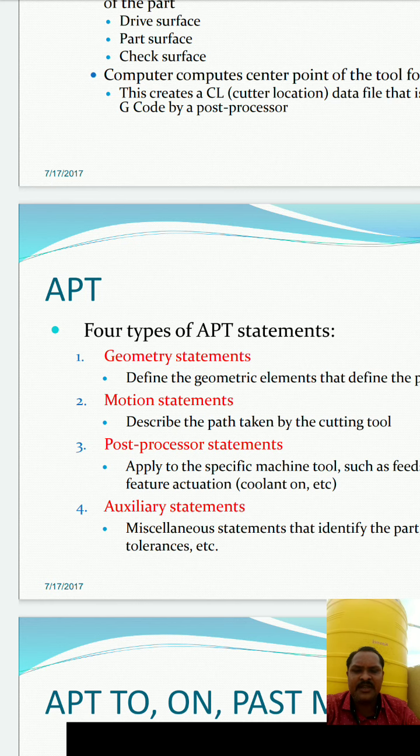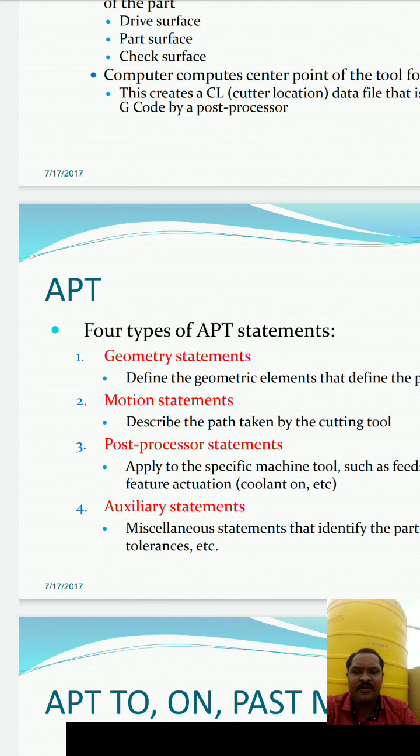Then motion statements describe how the tool bit moves from the first position to the last position, from P0 to P1, P1 to P2, P2 to C1, and so on back to P1. This movement of the tool bit is called motion statements.